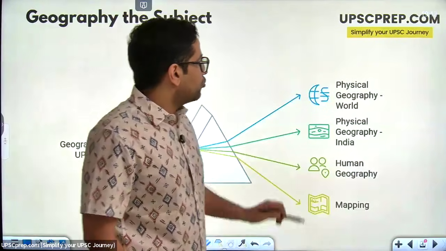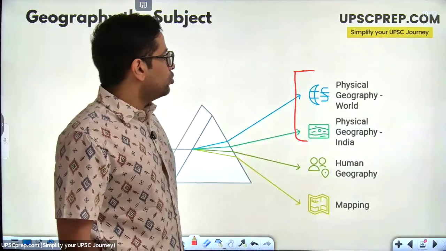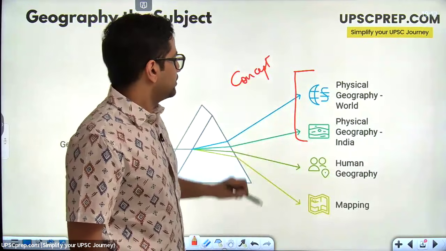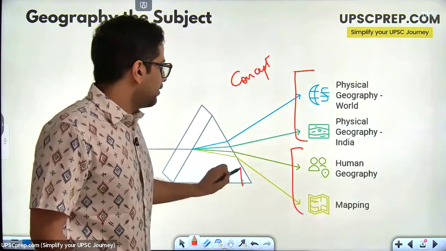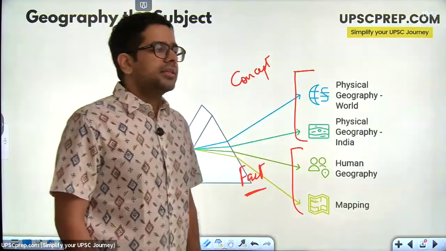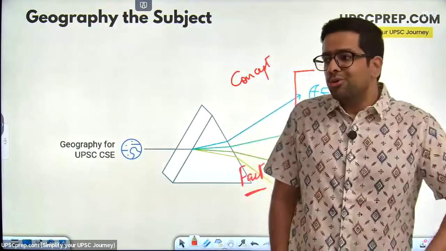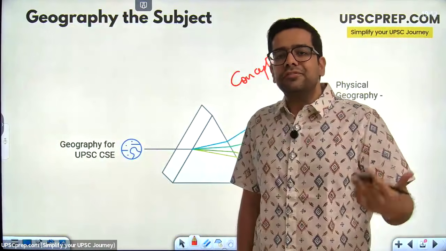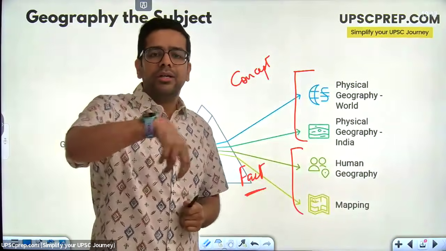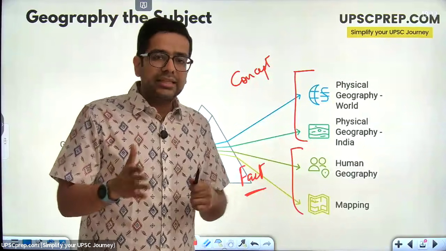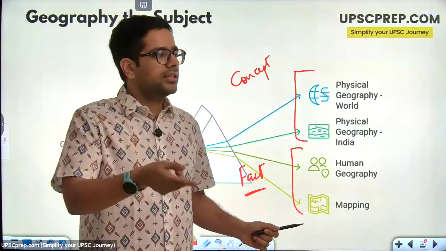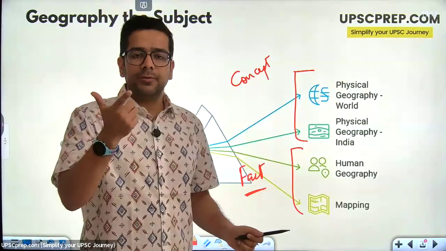Now there is a core difference over here. These 2 areas are very concept heavy, and these 2 are very fact heavy. In mapping, if I'm asking you a question like, who are the neighboring countries of Afghanistan? You have to have seen the map, and then you have to have memorized what the countries in this region are. Only then will you be able to answer. There is no concept over there. It is just plain memorization of the fact of what the countries here are.